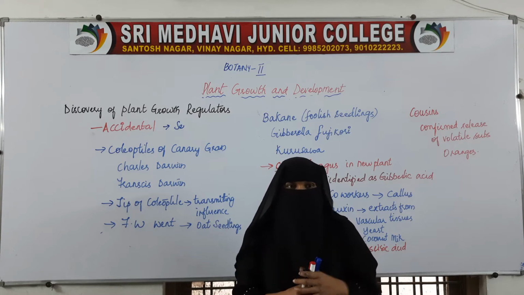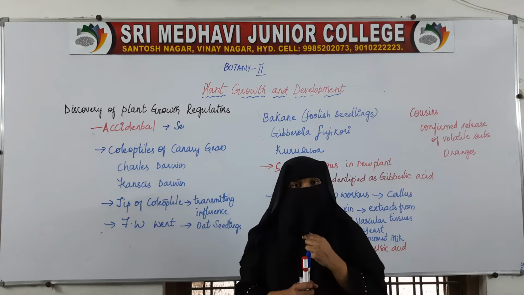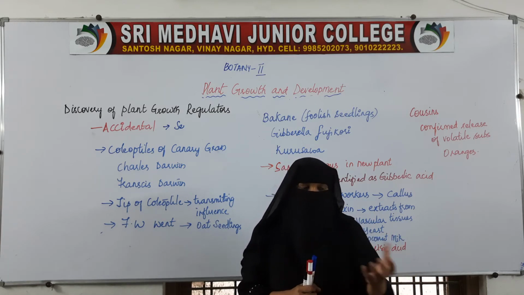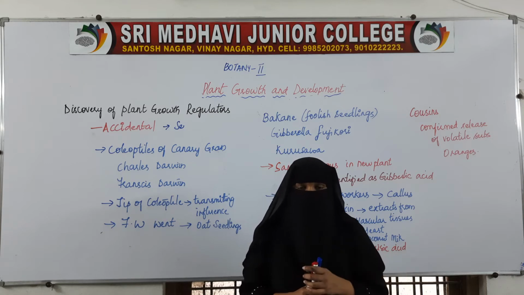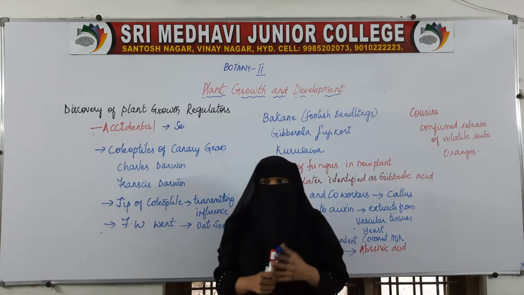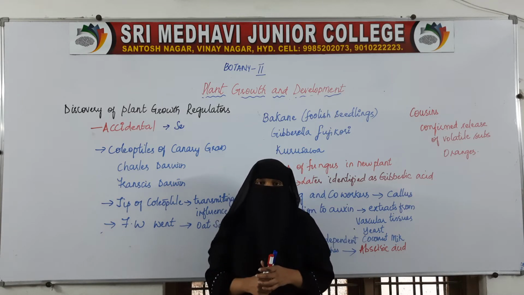It was accidental. He was working on some other project, but accidentally he found that a certain fungus was releasing a certain substance. When he did research on it, he concluded that there is a substance released by that fungus which is helping in killing bacteria.